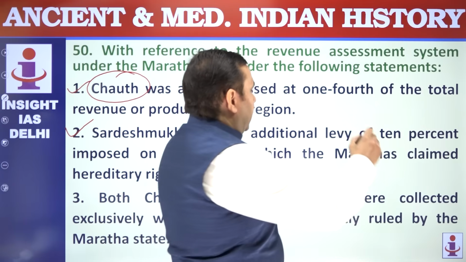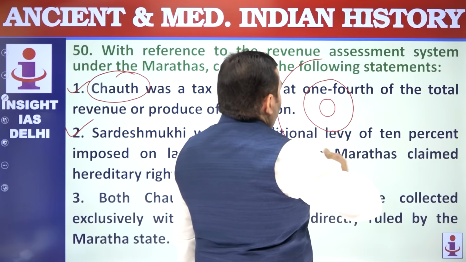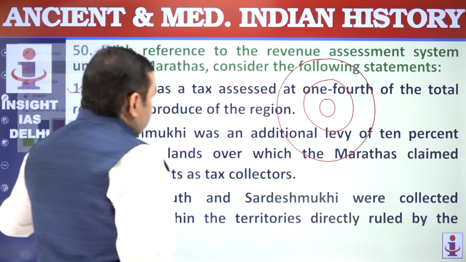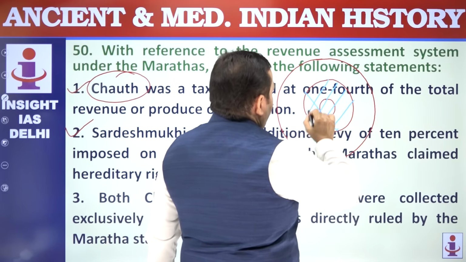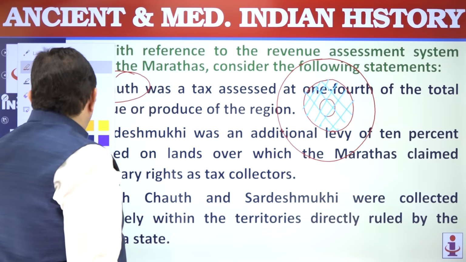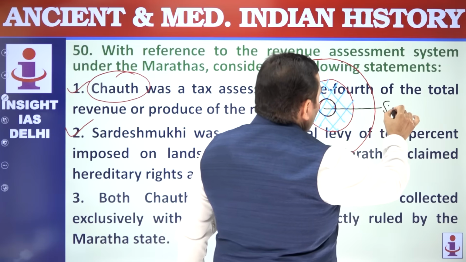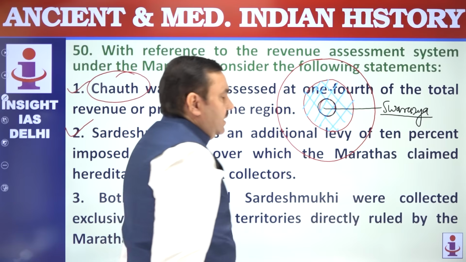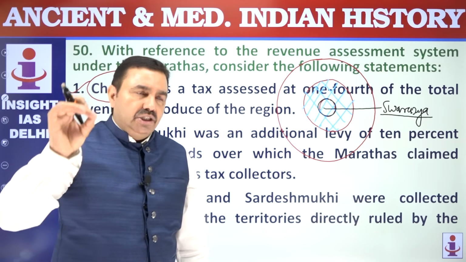So think of the Maratha Empire. The Maratha Empire used to have 3 kinds of territories. These first 2 you can see were part of the Maratha Empire. The core area was known as Swarajya. It was ruled by the Maratha king directly. Entire revenue was coming to the Maratha king. Land revenue reforms, when you study the taxation system, were applied to Swarajya.